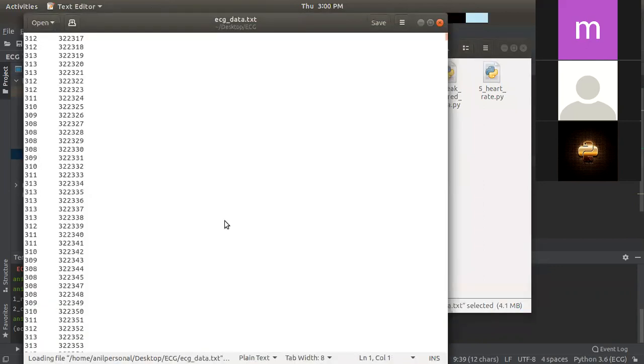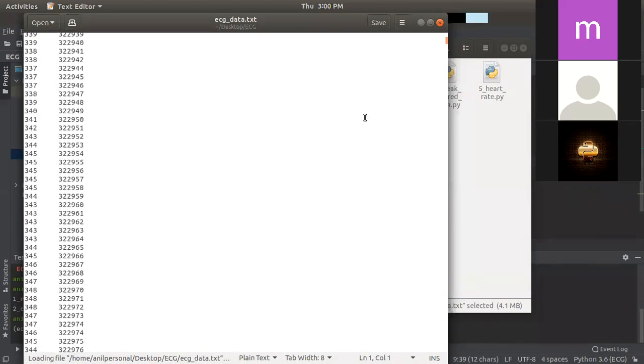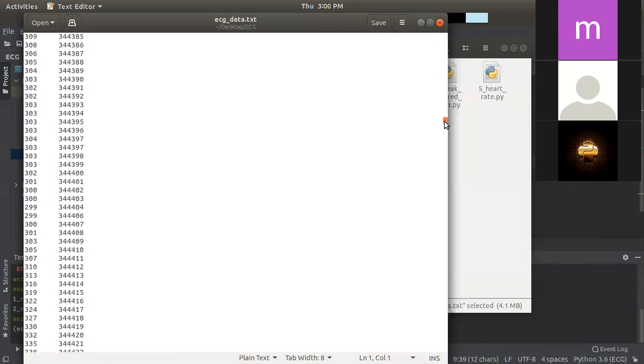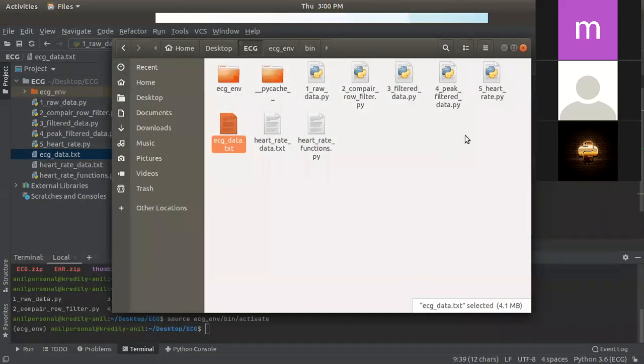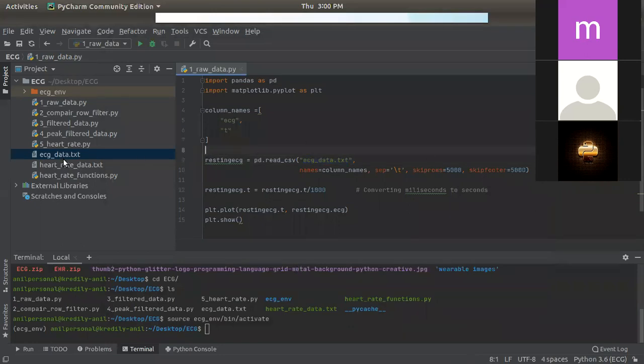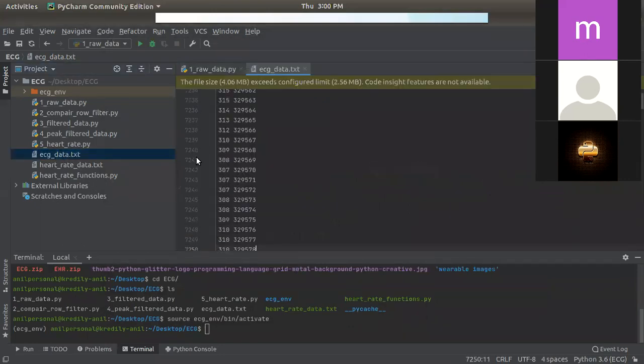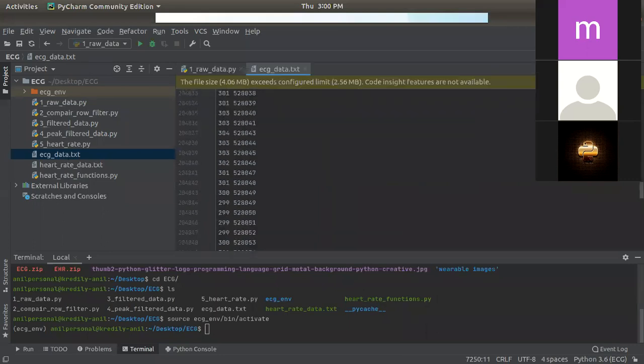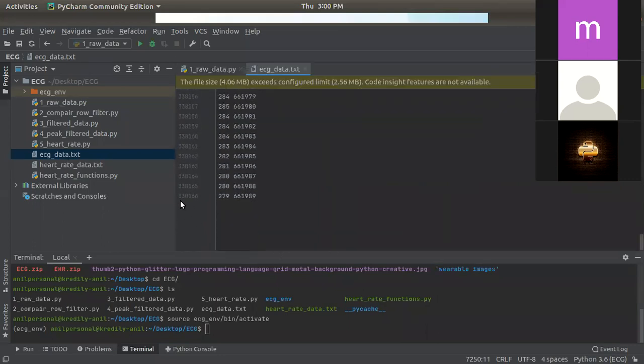If you open this, you can see the amount of data, which I can't count simply, so I have to take programming help. If I open this, you can see the maximum is 3,38,000 plus data. So this much data we are going to handle and create an ECG waveform from.